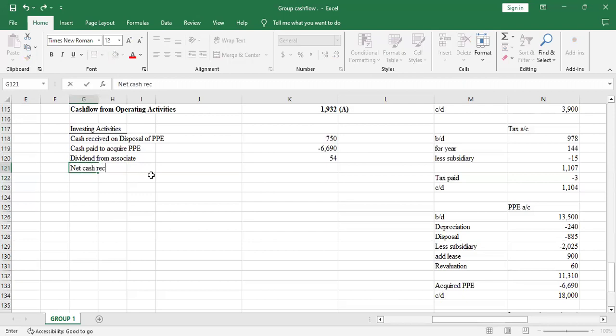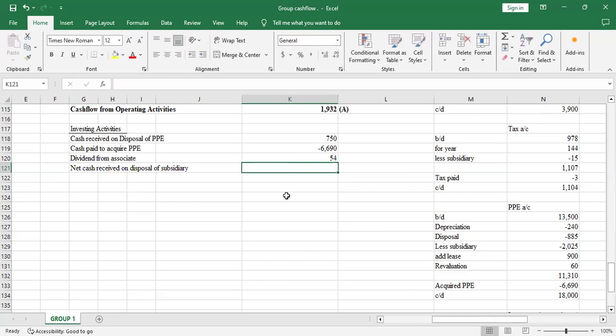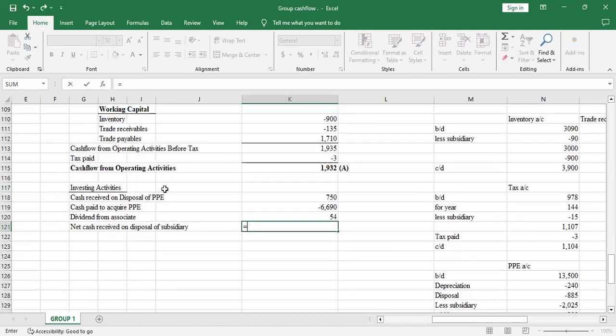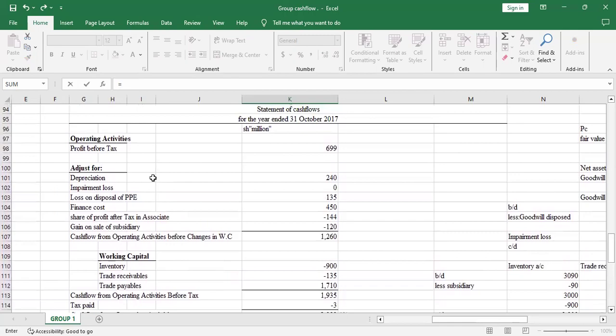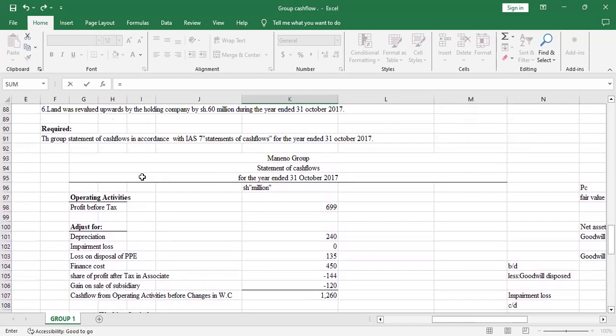Here we'll go to additional information and check how much you received. So you just come and say equals to, then you go to additional information.